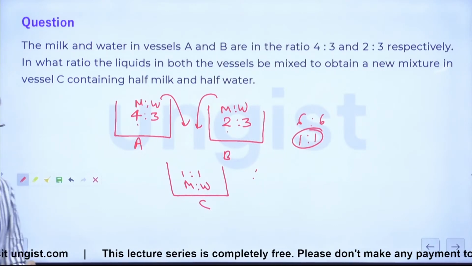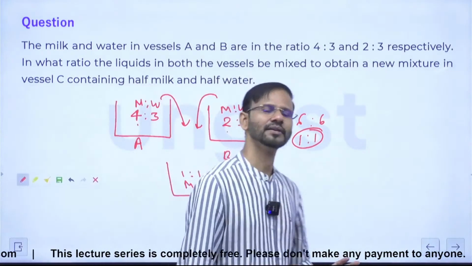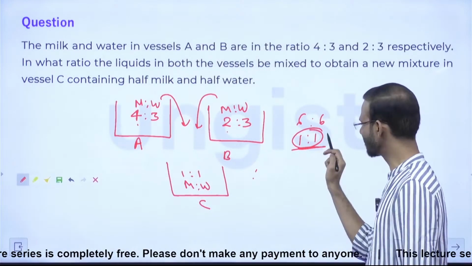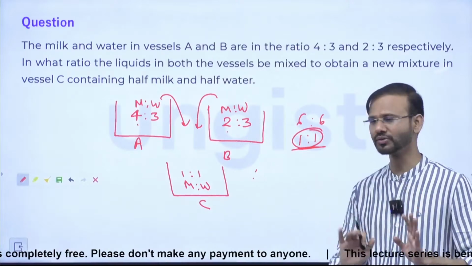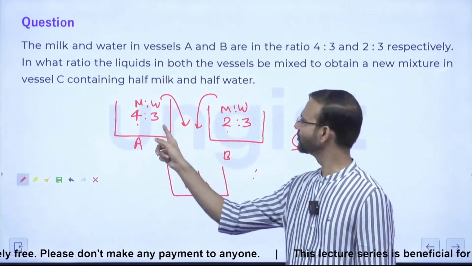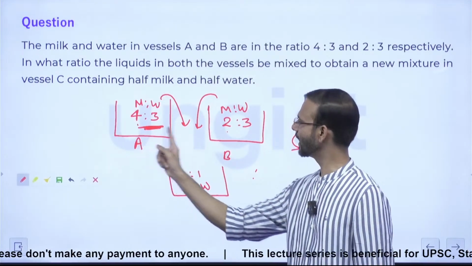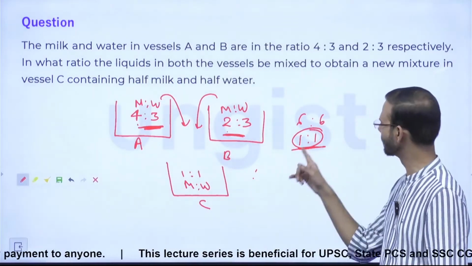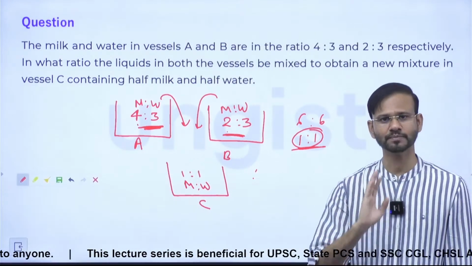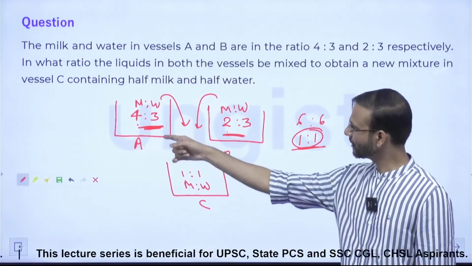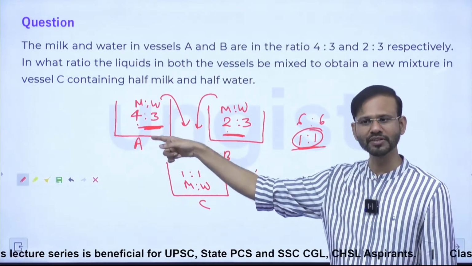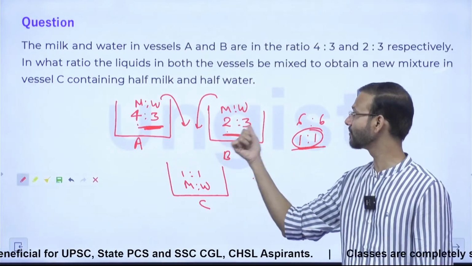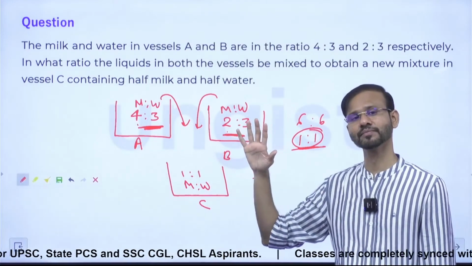See, everybody, let me tell you, guys, yes, this is 1:1, but the final answer will be what? The final answer will be the 1 unit of this and the 1 unit of this. If they are mixed together, then there will be the ratio of 1:1. That is very correct. Now, the 1 unit of this will be 4 plus 3, 7 liters. And the 1 unit of this will be 2 plus 3, 5 liters.